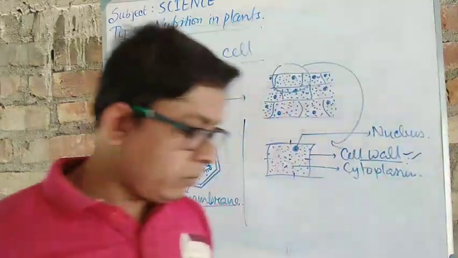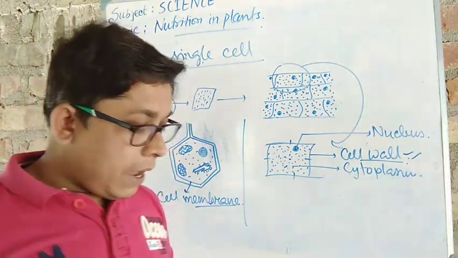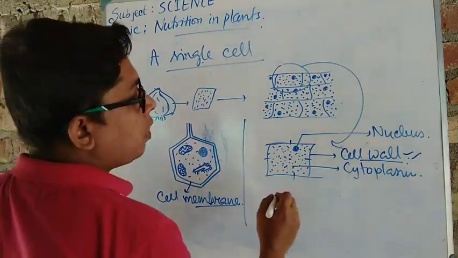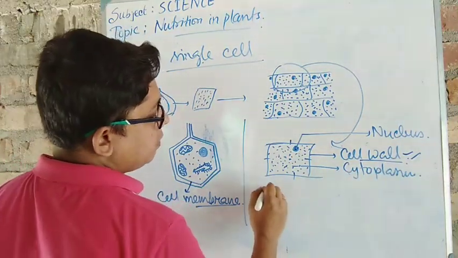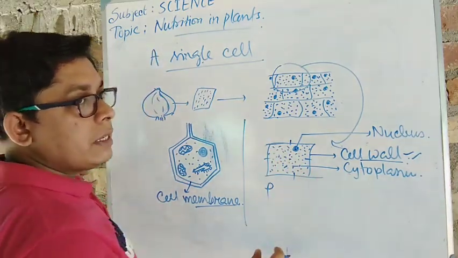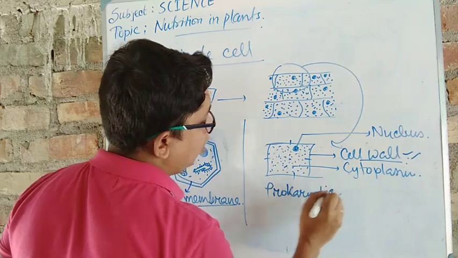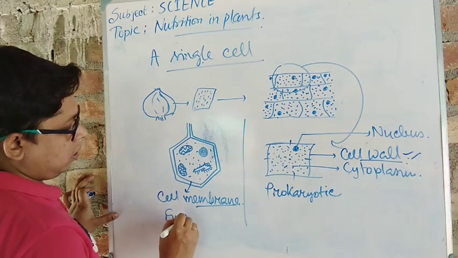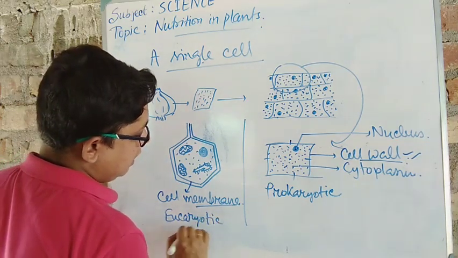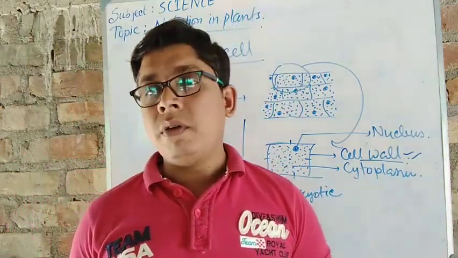Next, structure of a leaf. Okay, structure of a leaf we have already read over there. And prokaryotic and eukaryotic cells. Prokaryotic cells and eukaryotic cells. Prokaryotic cells, where the cell wall is present, it means the cell for the trees or the plants are called prokaryotic, and eukaryotic cell is the animal cell. Okay, so it is important, and questions will be given on this topic.